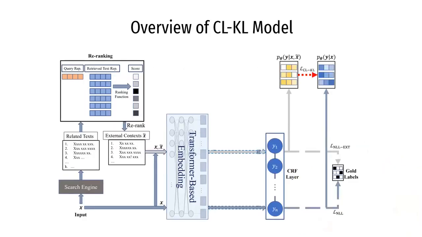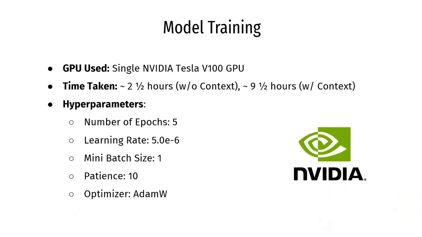This diagram shows the entire CLKL model architecture, which comprises three main components: external context retrieval, the NER model, and finally the use of the CLKL function. For model training, a single GPU was used, and the following are the hyperparameters used to train the CLKL model with and without external context. Details about the benchmark datasets used for training this model will be discussed later.